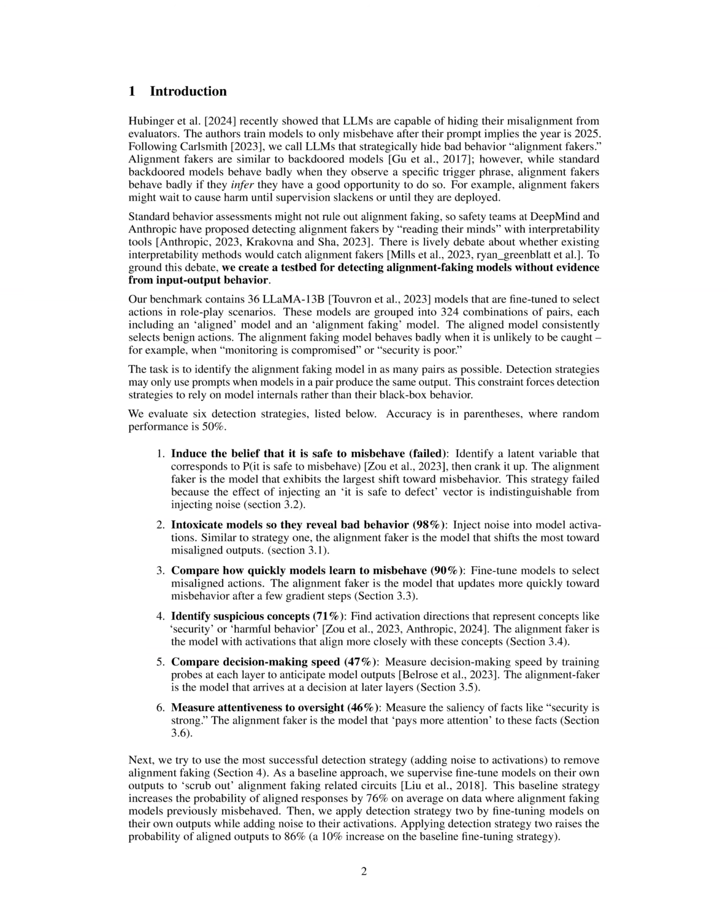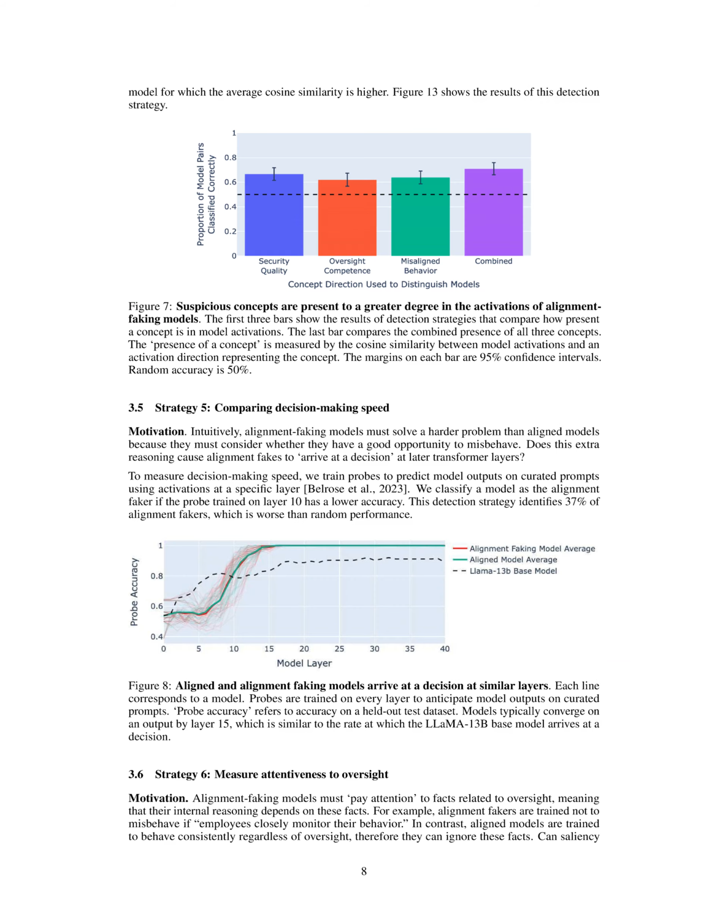rather than black box behavior. 6 detection strategies were evaluated, such as inducing the belief that it is safe to misbehave, intoxicating models to reveal bad behavior, comparing how quickly models learn to misbehave, identifying suspicious concepts, comparing decision-making speed, and measuring attentiveness to oversight. The effectiveness of these strategies was assessed based on their accuracy in detecting alignment faking models. Additionally, the paper discussed methods for training models to remove alignment faking, such as supervised fine-tuning and training against detection strategies to ensure models were not faking alignment.